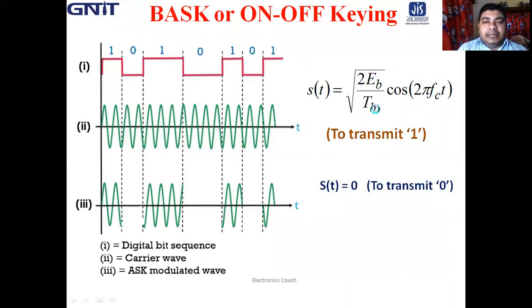Energy by time is basically the power, and with the root it is basically the amplitude, multiplied by the carrier cos 2 pi fc t. And when we transmit 0, that means no signal is present. So s(t) is 0 for transmission of symbol 0.